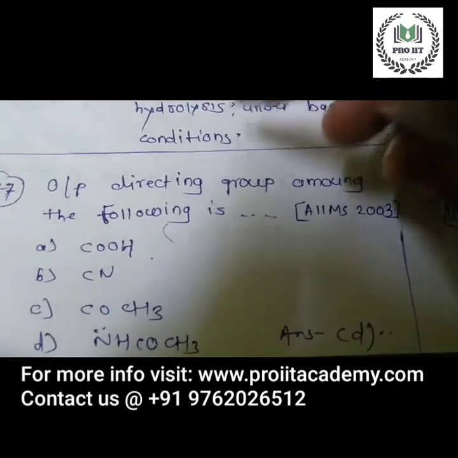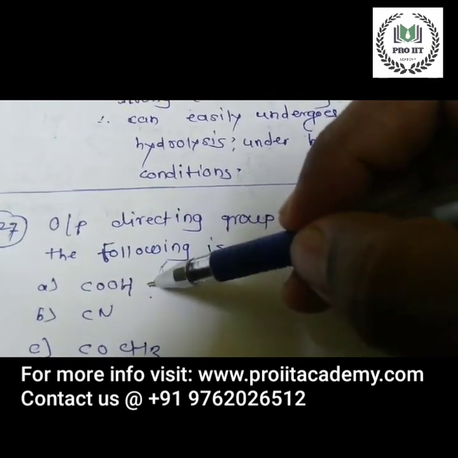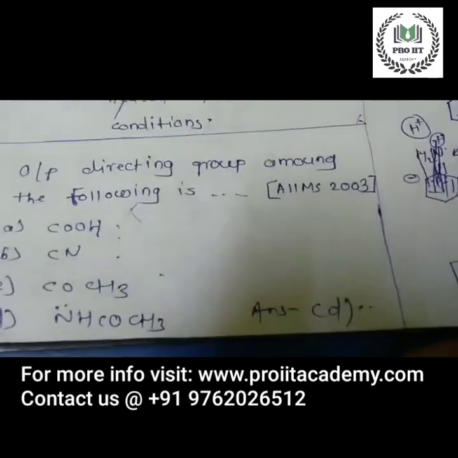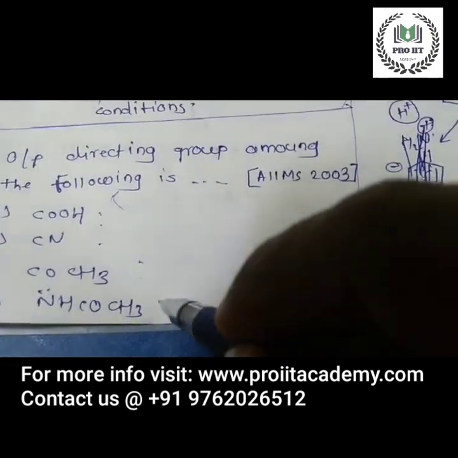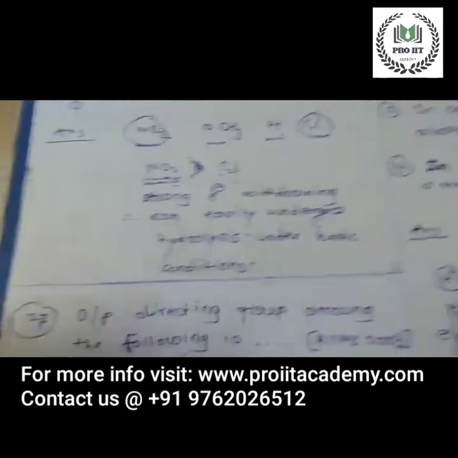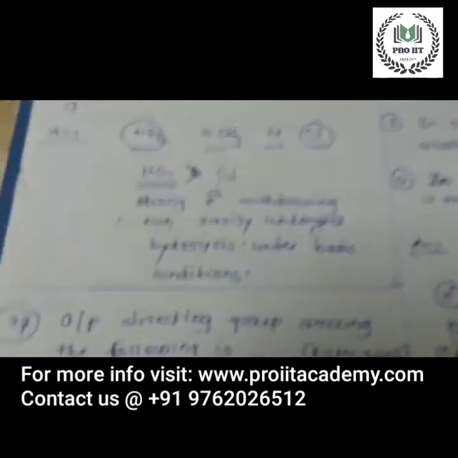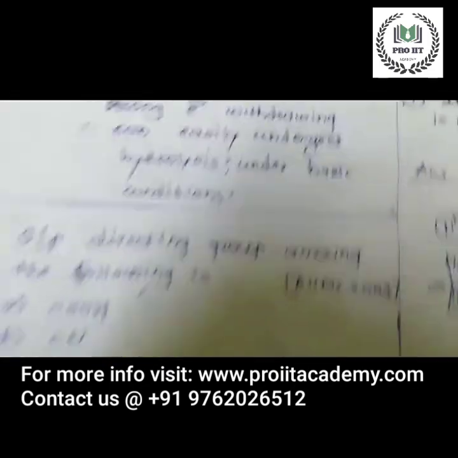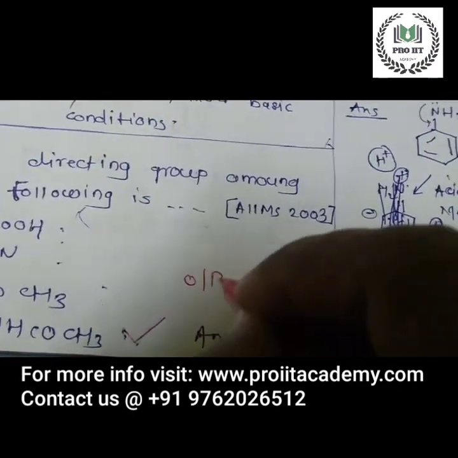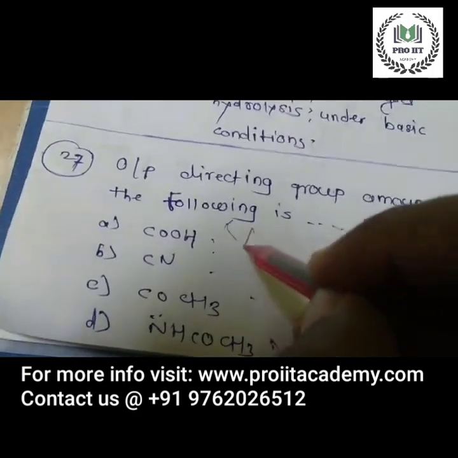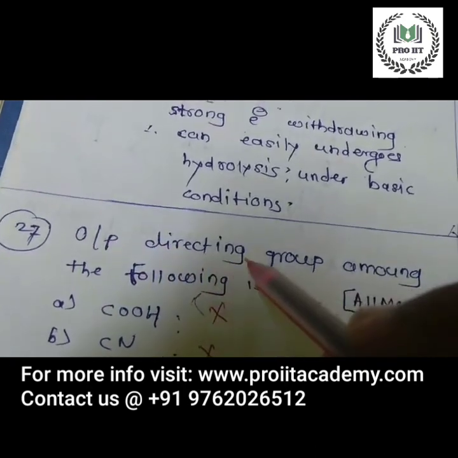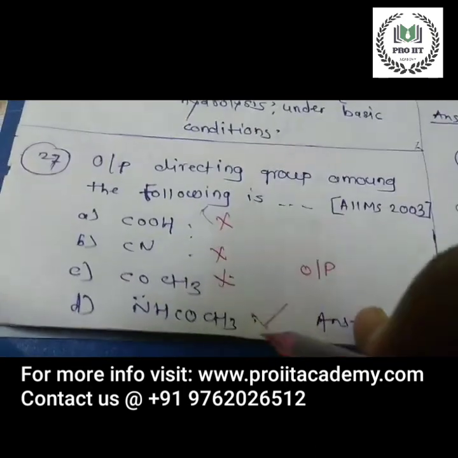COOH is an electron withdrawing group. CN is also an electron withdrawing group. COCH3 is also an electron withdrawing group. NHCOCH3, an amide, is the electron donating group. Since it is an electron donating group, it is ortho-para directing. The others are meta directing. What they have asked, the ortho-para directing group among the following, is NHCOCH3.